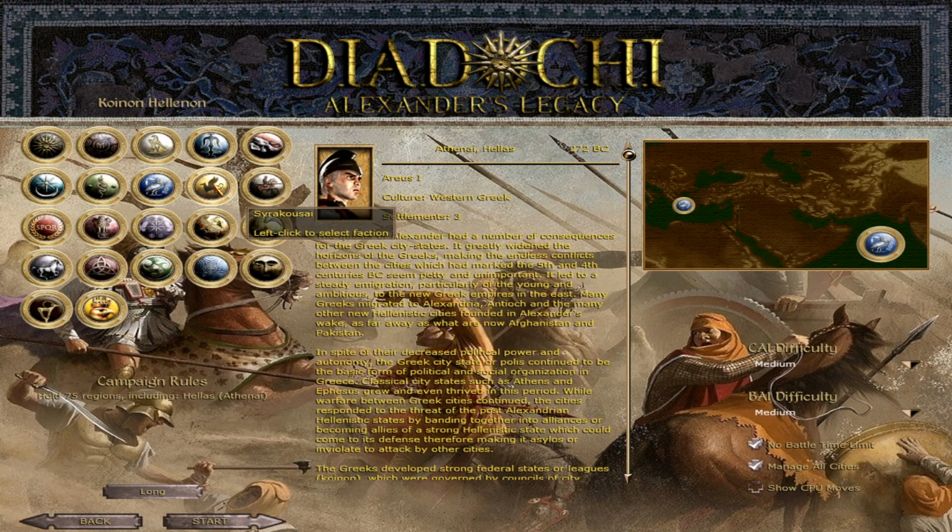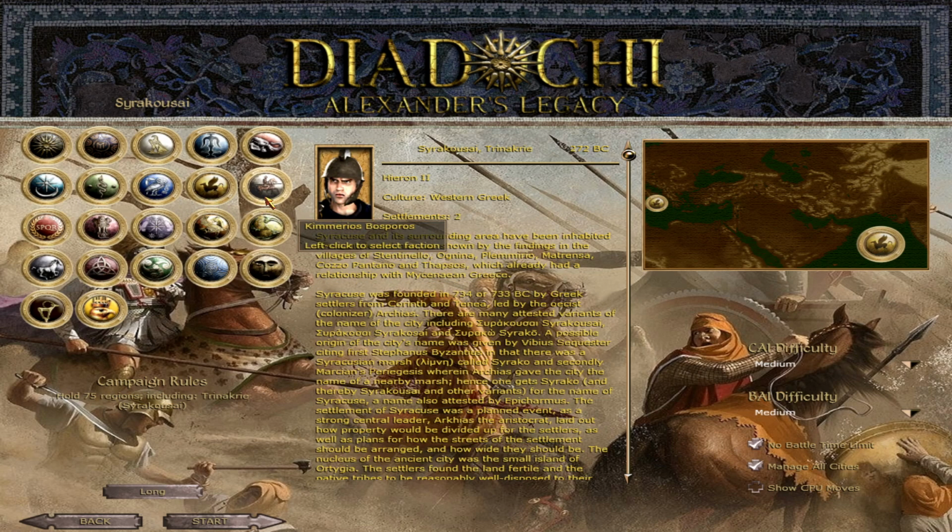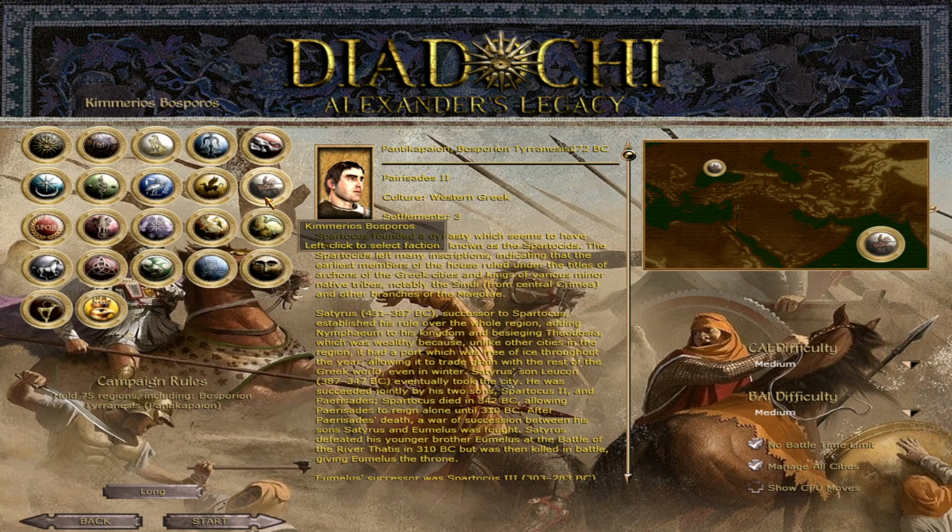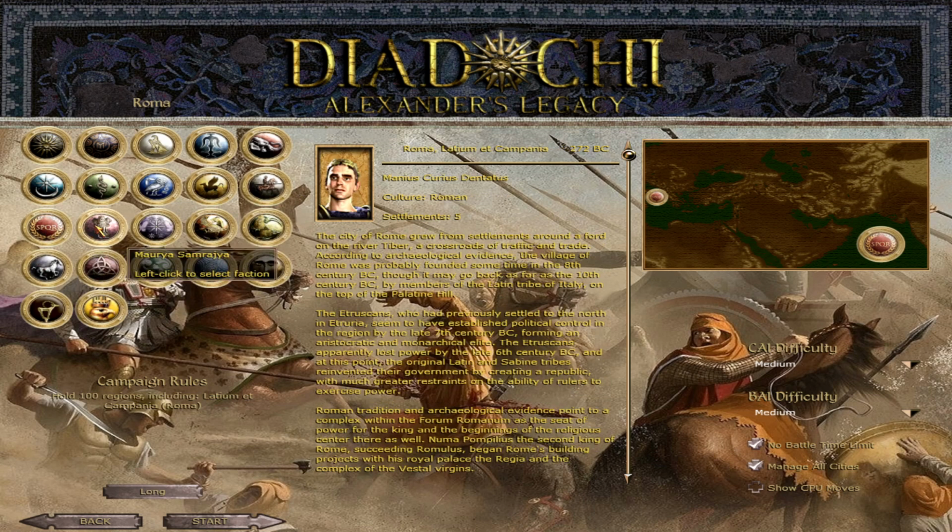The Greek cities, Koinon Hellenon. Of course, utilizing the Koinon Hellenon name from Europa Barbarorum. You've got Syracuse. You've got the kingdom of the Cimmerian Bosporus with its capital at Pantikapaion. You've got the Romans far to the west there.